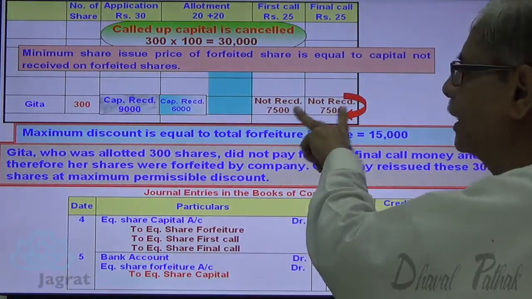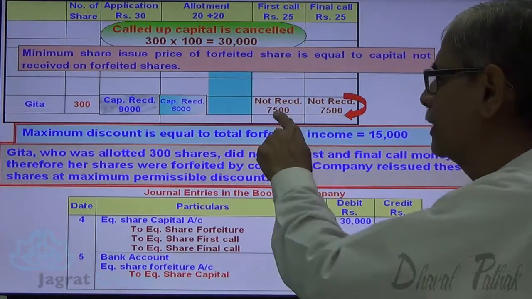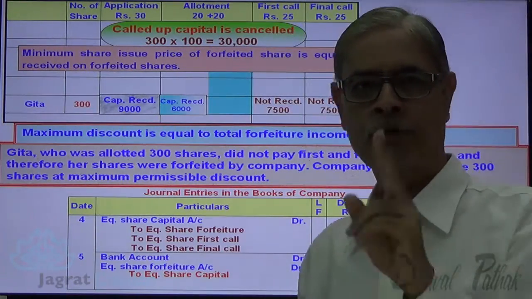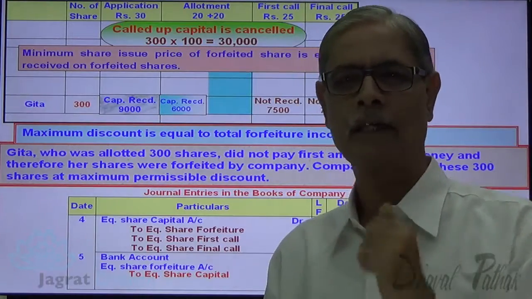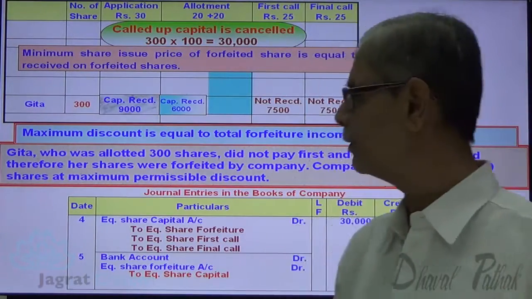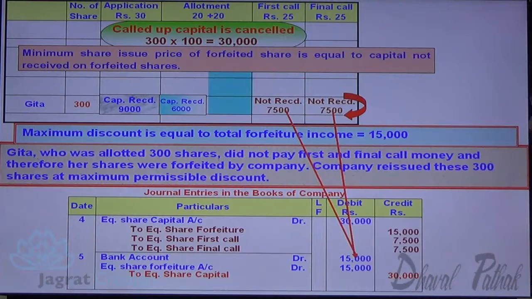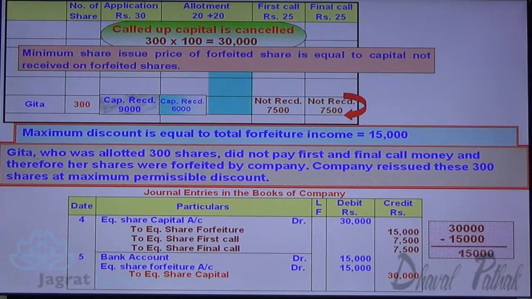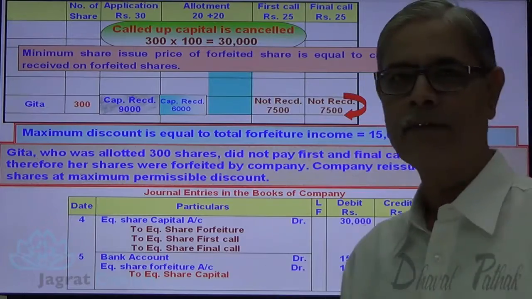What is the capital not received on forfeited shares? 7,500 and 7,500, 15,000 not received, that must be recovered. So bank account can be debited with 15,000. This is how you can work out. Or the other way to work out is from 30,000 if you deduct this 15,000 discount granted. So this is how you can explain that bank account is debited with 15,000.